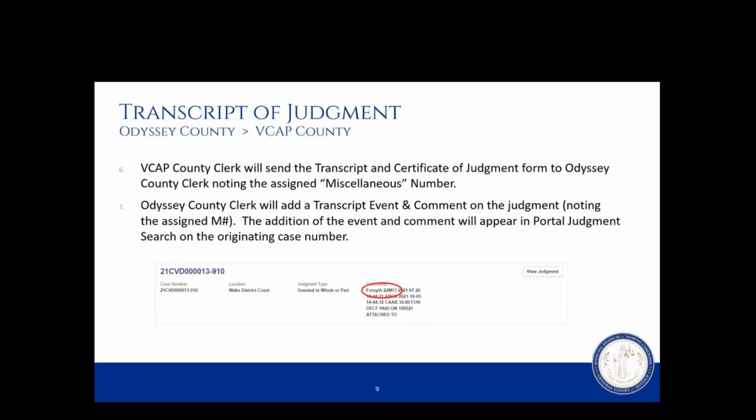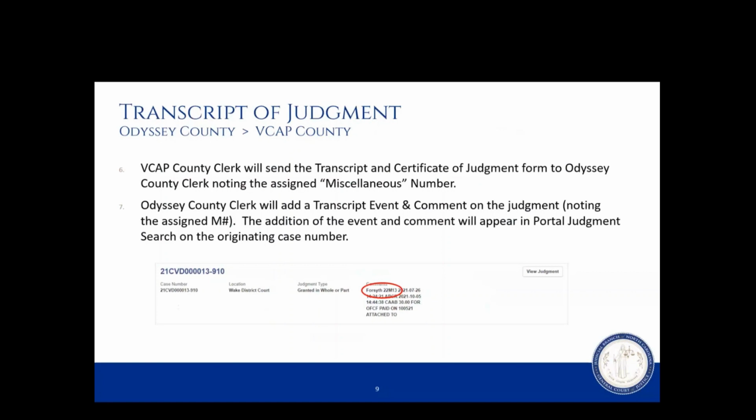This way, the information for both of the counties, whether it's the VCAP County or the Odyssey County, will be viewable in Portal. Here in the image, you see that the judgment search was performed, and now the transcript miscellaneous number is notated in the comment field of the originating Odyssey County case.